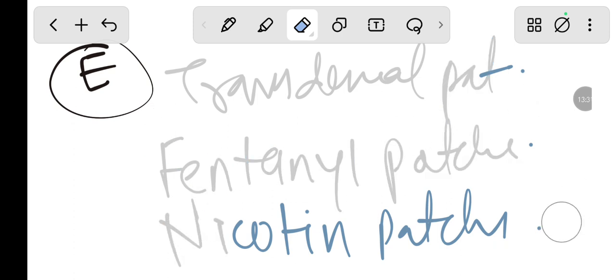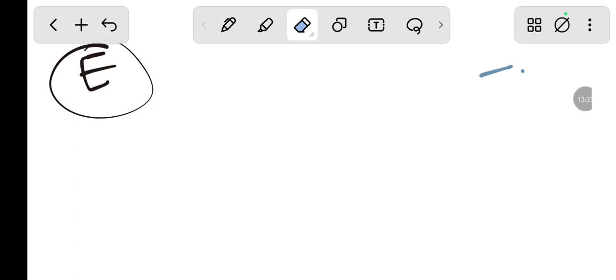Okay, this is all about the enteral. Now the parenteral, we have already done that: the subcutaneous, intramuscular, intravenous and intradermal injections.